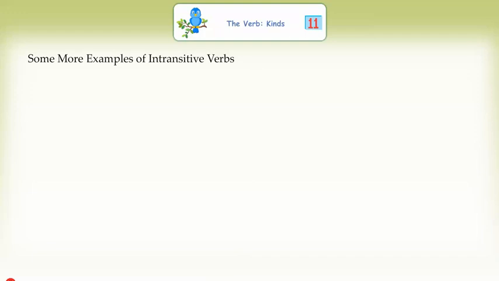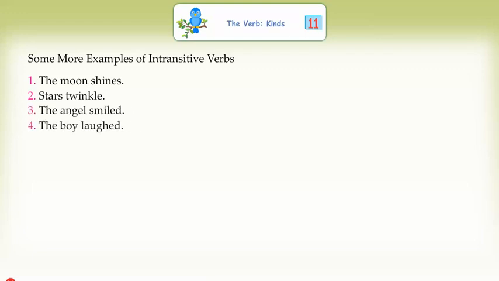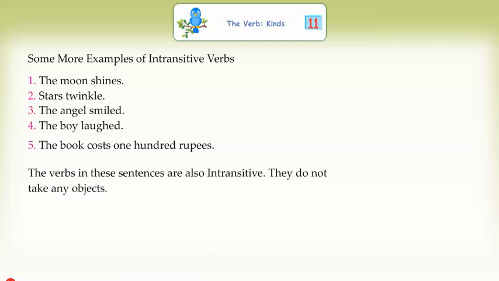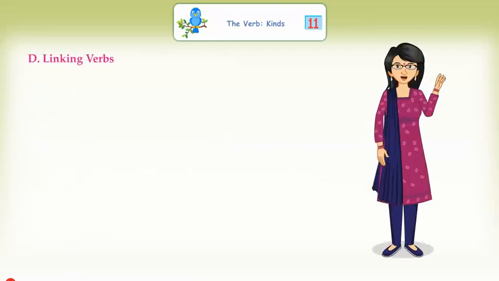Some more examples of intransitive verbs. The moon shines. Stars twinkle. The angel smiled. The boy laughed. The book cost me 100 rupees. The verbs in these sentences are also intransitive. They do not take any object.